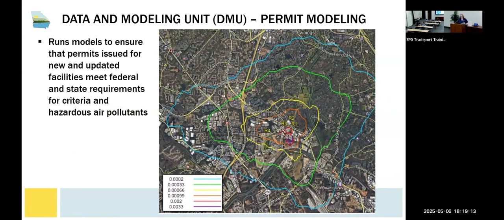Lastly, in the Planning and Support Program, we have the Data and Modeling Unit. This unit is responsible for modeling emissions from stationary sources to ensure that they meet all state and federal requirements. In this example of modeling ethylene oxide emissions, the concentration impacts from the facility can be seen at a very local level.